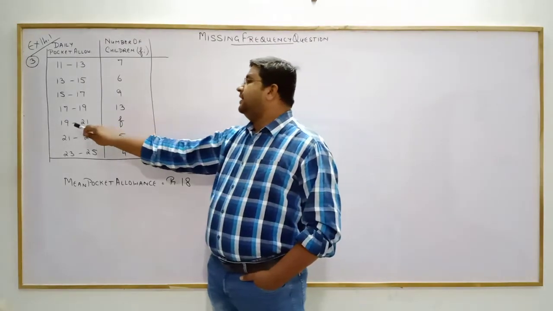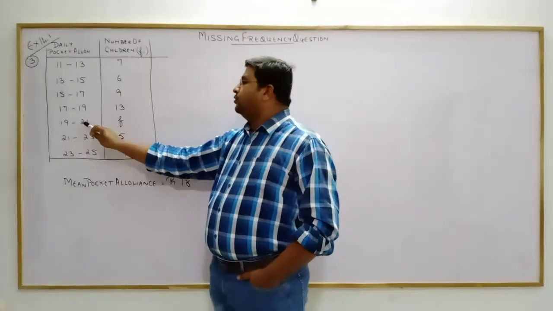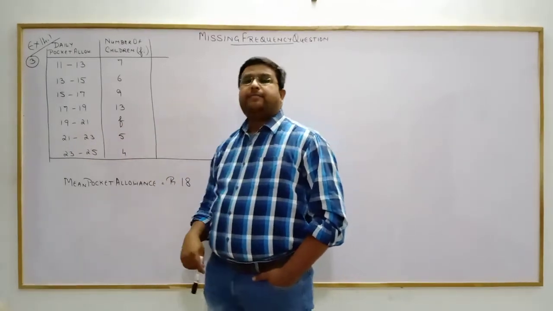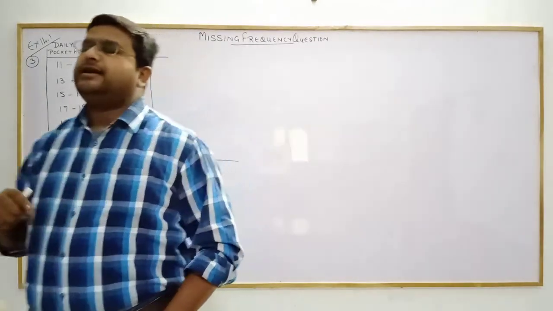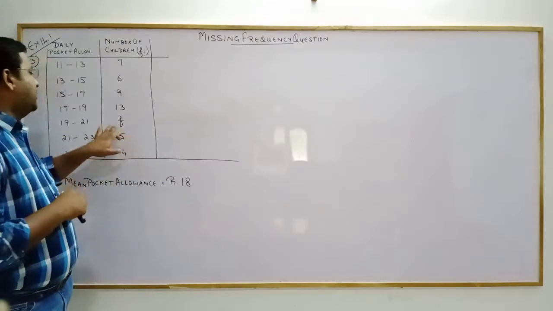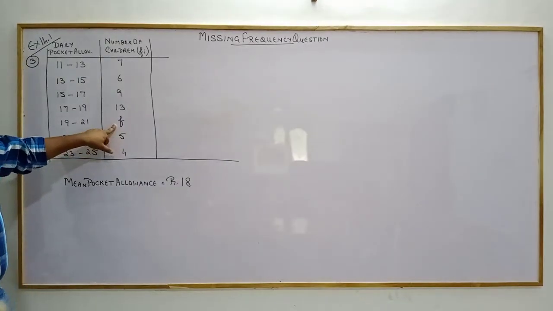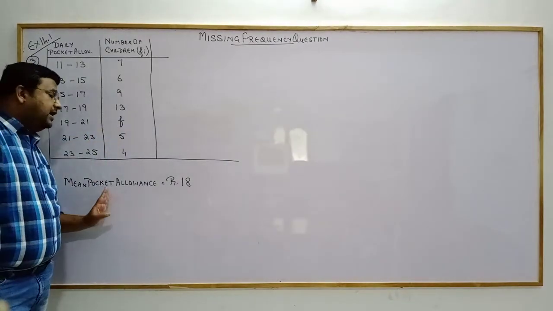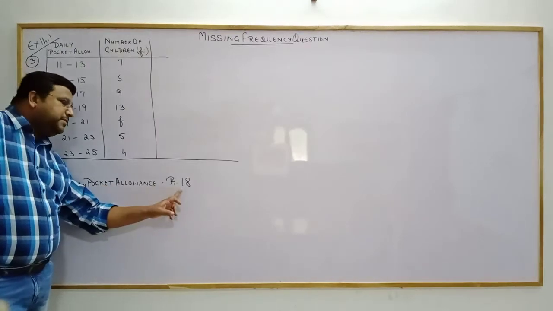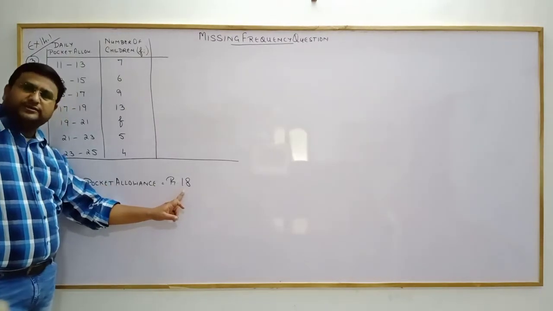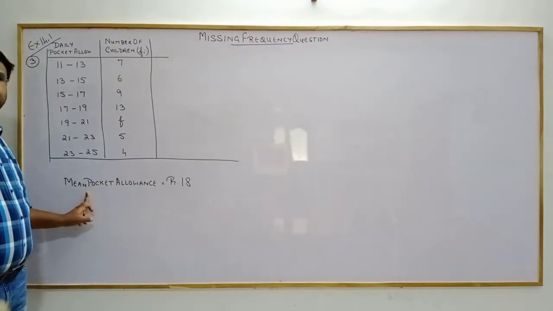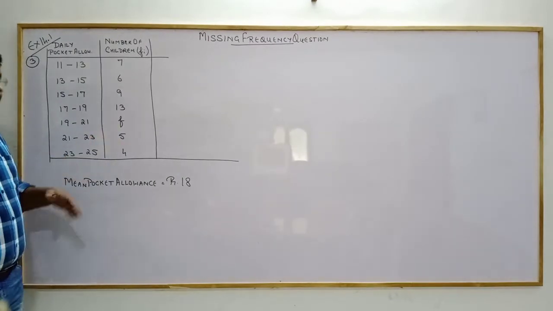Now you can see in the class interval 19 to 21 it is f. That means the frequency, the number of children, is missing. We have to find the value of this f. And one more thing is given: the mean pocket allowance. How much is it? 18 rupees. That means the mean is given to us, so we will apply the formula for mean.